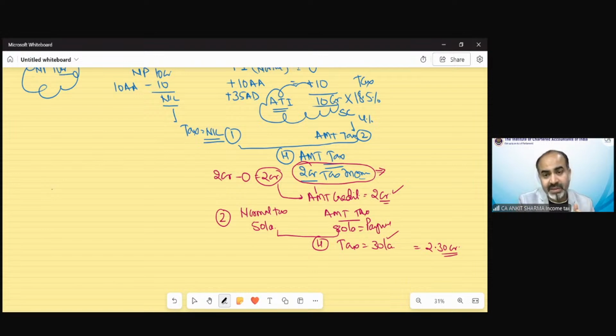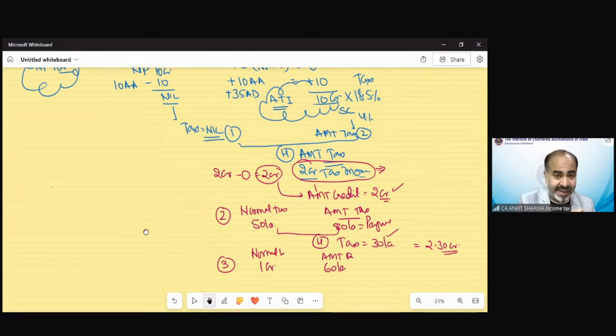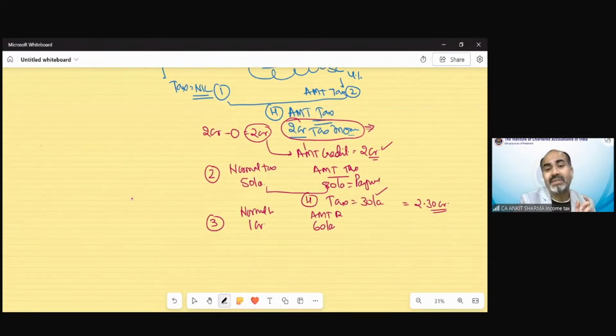What will happen with this? Let us suppose in third year, your normal tax is 1 crore and your AMT tax is suppose 60 lakh rupees. Now, if in any year your normal tax is higher than AMT tax, then only in that year you can use the credit.